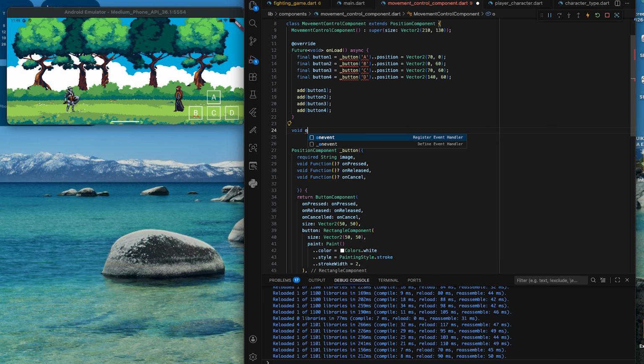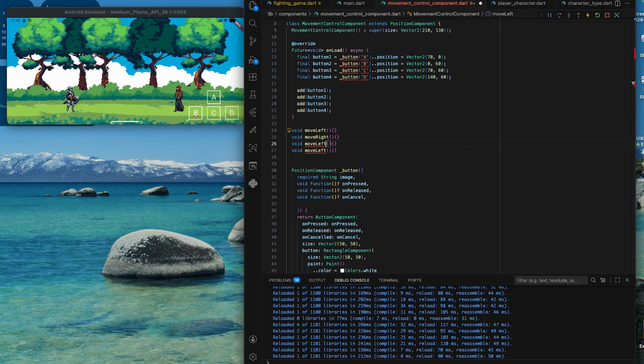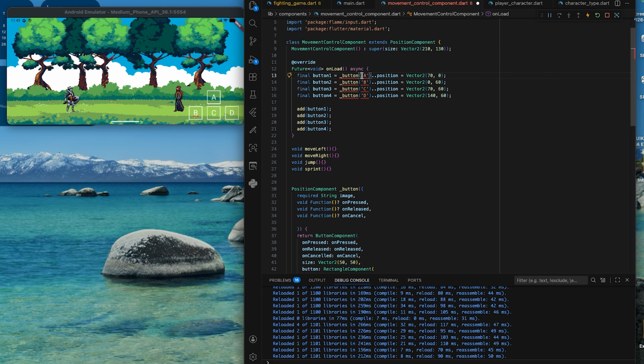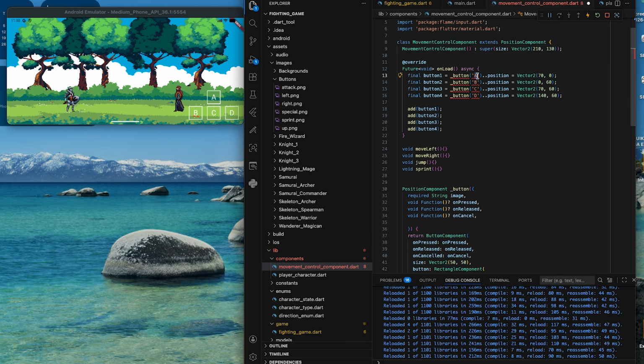We would need some functions to handle the events on this button, like move left, move right, jump, and sprint. Let's place the images with their appropriate sprites.